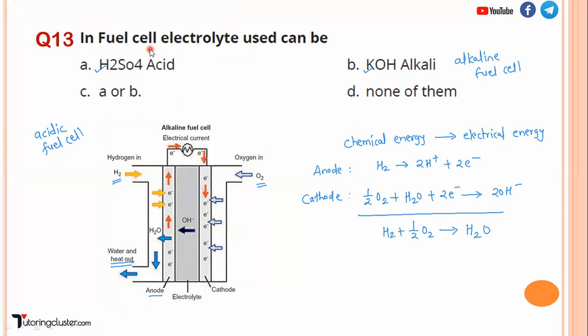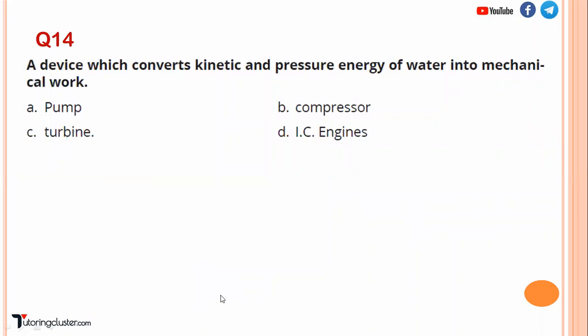All right. Let us see the next question. A device which converts kinetic and pressure energy of water into mechanical work is a turbine. If you remember, a turbine is basically in a hydroelectric power plant. So potential energy and kinetic energy of water is getting converted into mechanical energy.